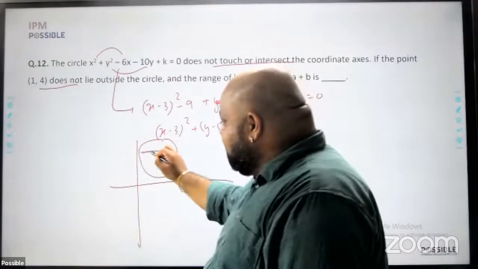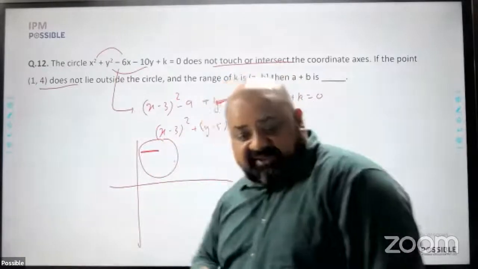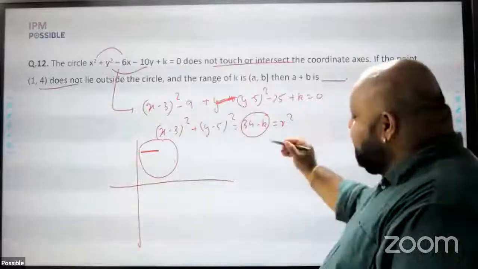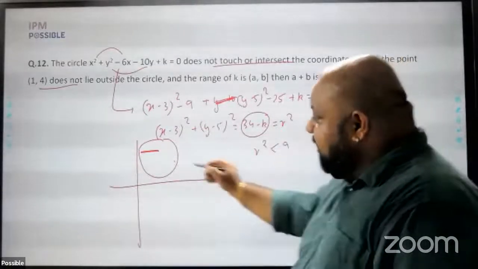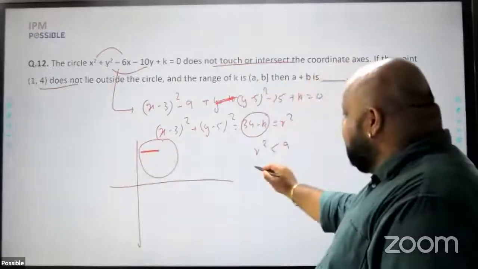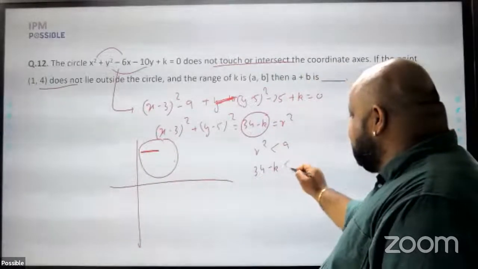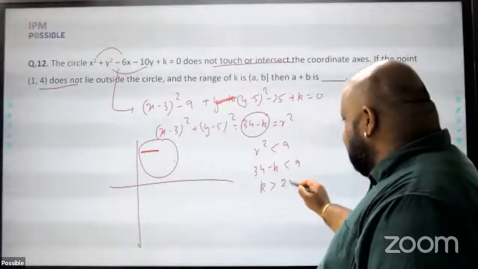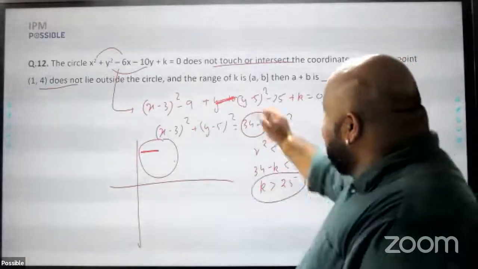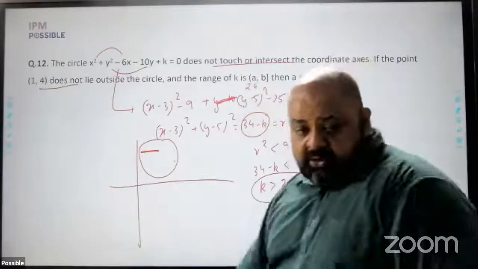The maximum radius it can have is just less than 3. So one value I can say is that r square has to be just less than 9 so that it doesn't touch the axis, and therefore 34 minus k has to be less than 9, which would mean k is greater than 25, 34 minus 9. I get the value of a from here.